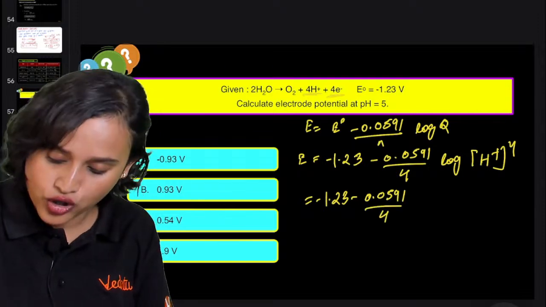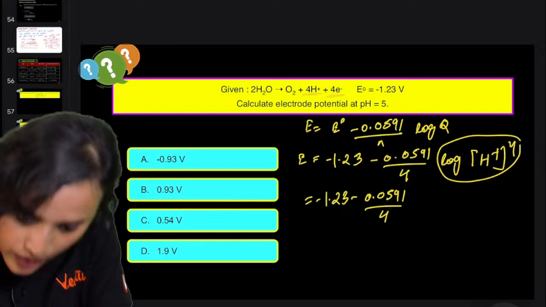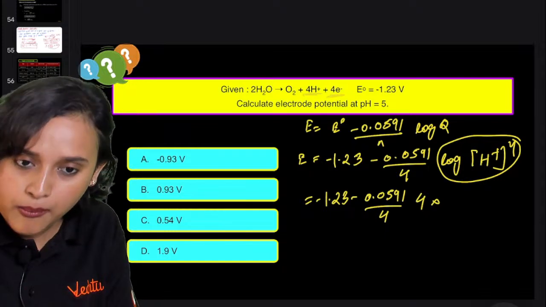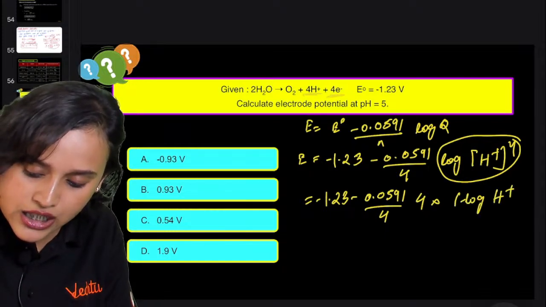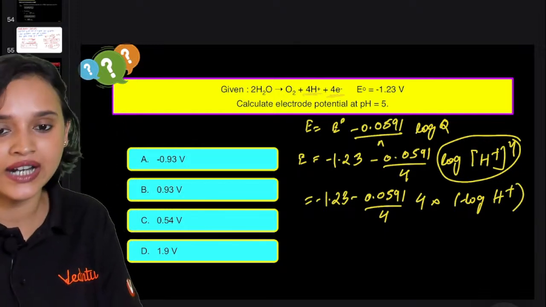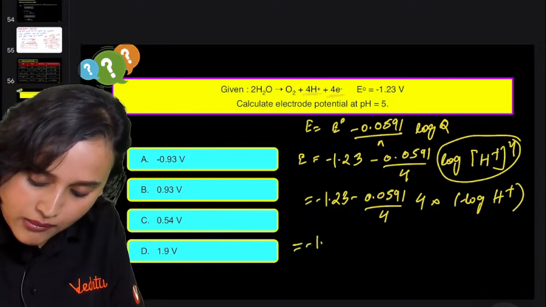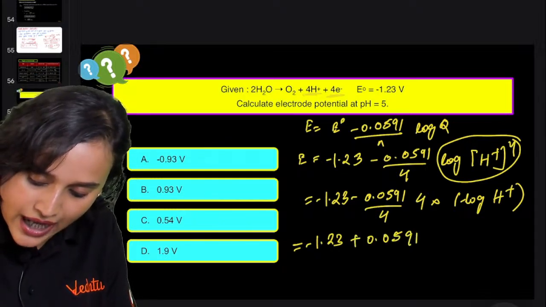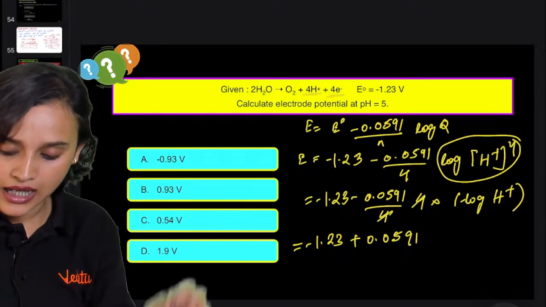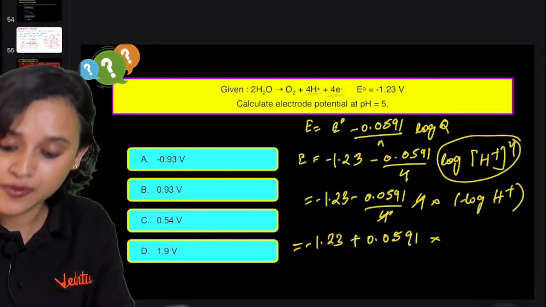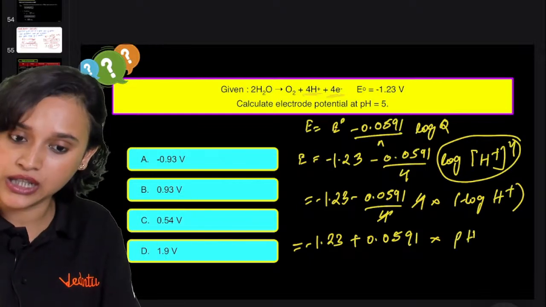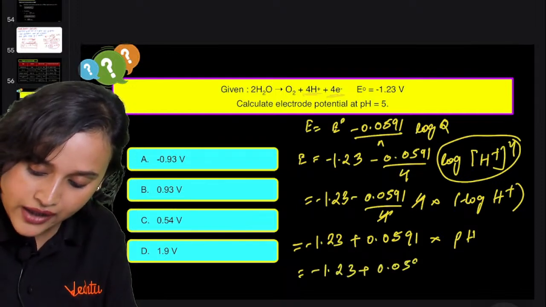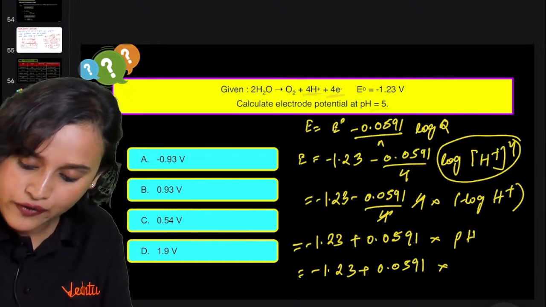Now, 1.23 minus 0.0591 divided by 4. For this particular place, let us use the property. So we can write it as 4 into minus log H plus. Can we write it like this? Yes. So from here, 1.23 plus 0.0591, 4 and 4 will get cancelled, multiplied with minus log H plus, which becomes your pH, isn't it? pH value is also given to you, so 1.23 plus 0.0591 multiplied with pH is equal to 5, so multiplied with 5.